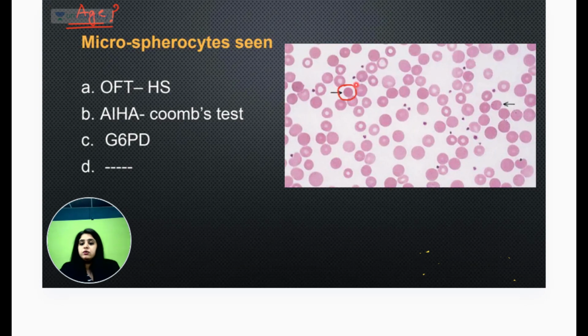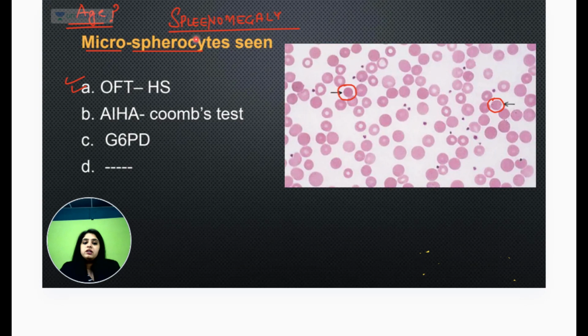So what is the picture showing you? The picture is definitely showing you the presence of spherocytes or microspherocytes. And I know along with that many people said that splenomegaly was also there. So what have students done is, because there was splenomegaly, they said that spleen is there and spherocytes are there, so it will be hereditary spherocytosis and osmotic fragility is what we are going to do. So they asked you the disease and the next step of action. So you said hereditary and OFT because there was a spleen.